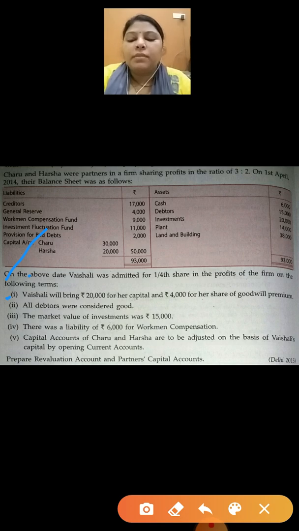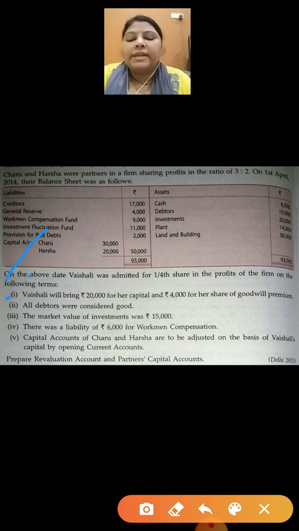The second part is all debtors were considered good. Debtors means those from whom we have to receive money. So all debtors were good means no bad debt, no doubtful debt. It means if in the previous balance sheet there is any doubtful debt or bad debt, you have to decrease it.